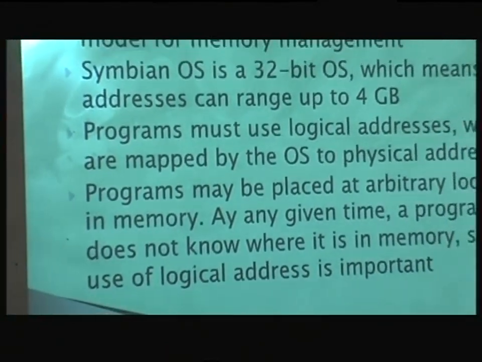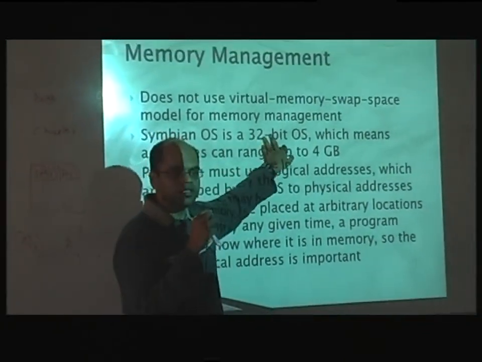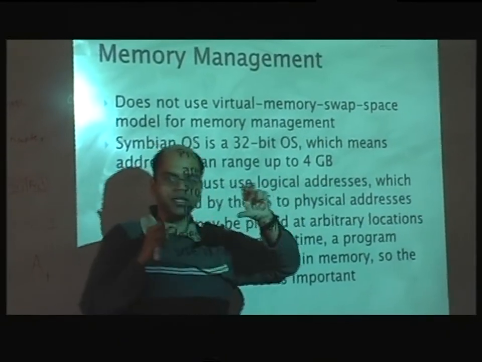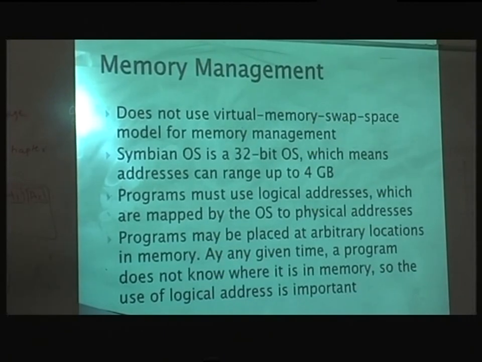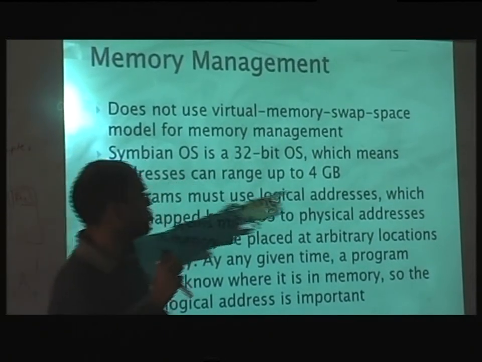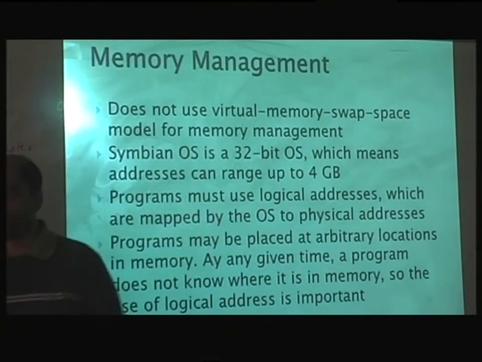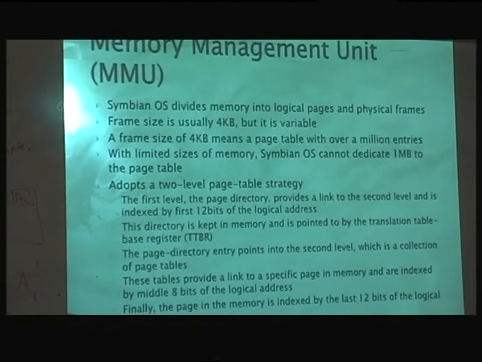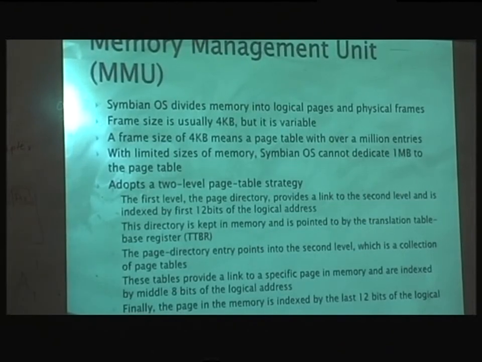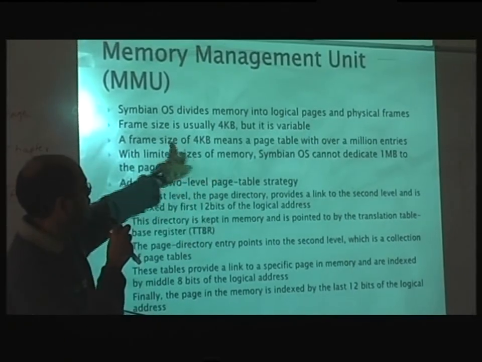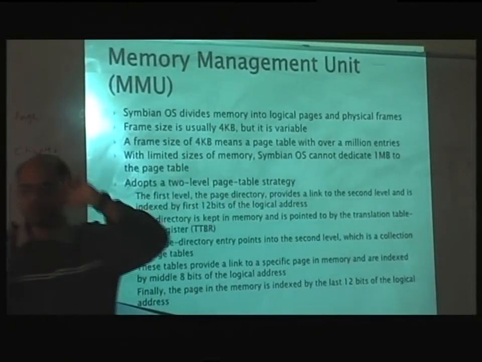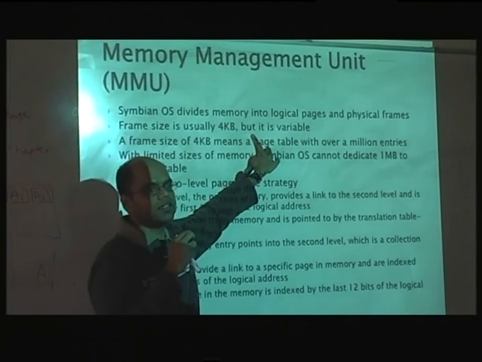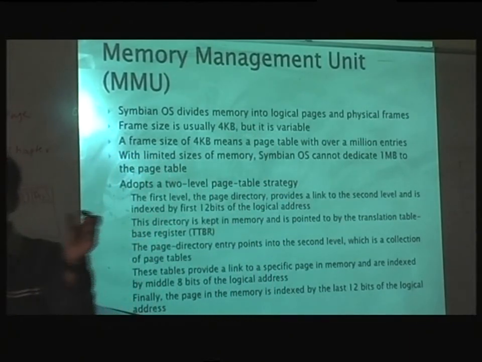So a few details. It's a 32-bit operating system. That means it can go all the way to 2^32, which makes it 4 GB. So a processor can access data up to 4 GB. After that, there is no data, right? But you typically don't have 4 GB RAM, right? So what you need is limited memory and then swap it. There is still a frame size because when you load the code, it is loaded frame by frame, and it is usually 4 kilobytes. So all your code will be in multiples of 4 kilobytes. But this is variable, in the sense that it could change from one Symbian OS version to another.